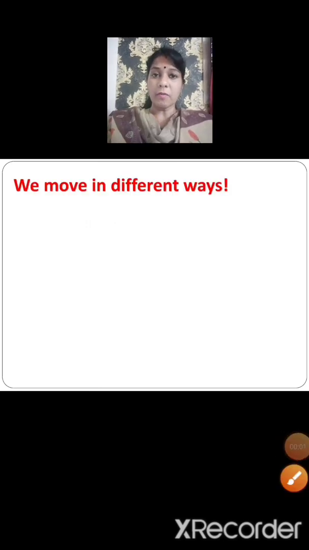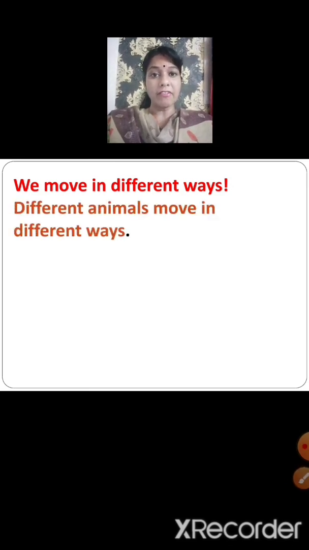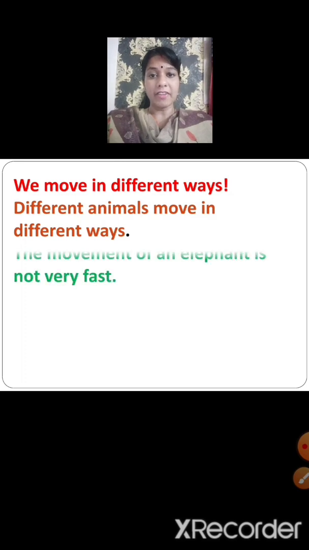In the fourth topic, we learned that animals move in different ways. That is, the movement of different animals are different. The movement of an elephant is not very fast. That is because an elephant has a bulky body. Bulky means a heavy body, and that is why an elephant cannot run at great speed.